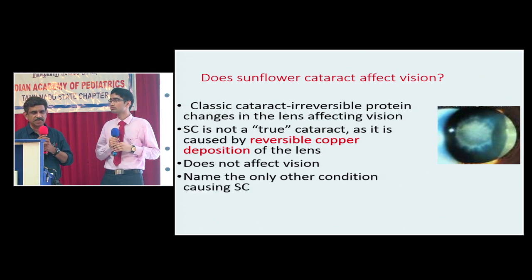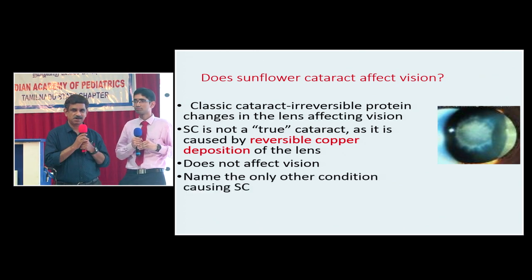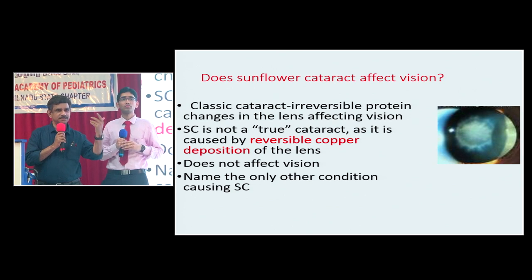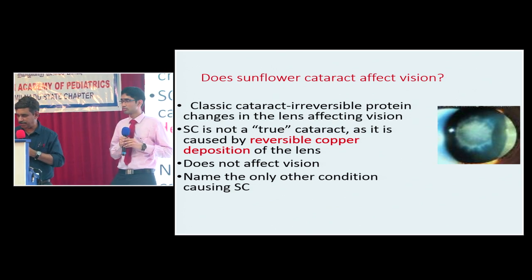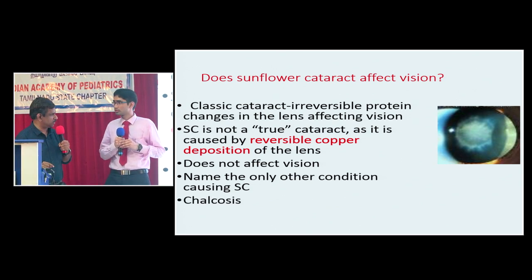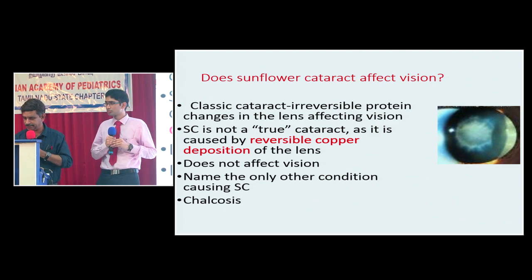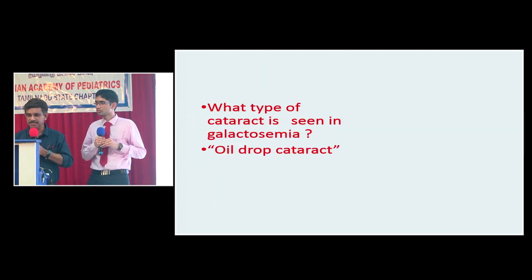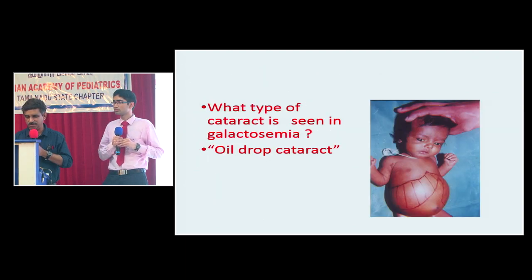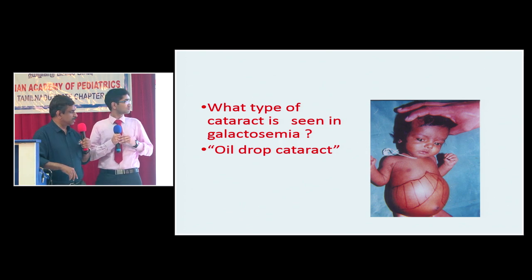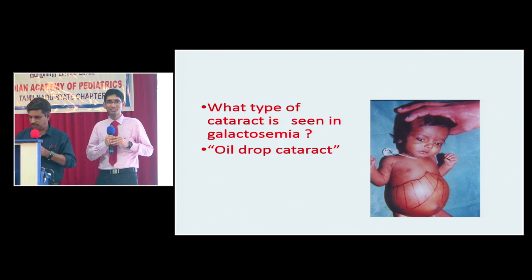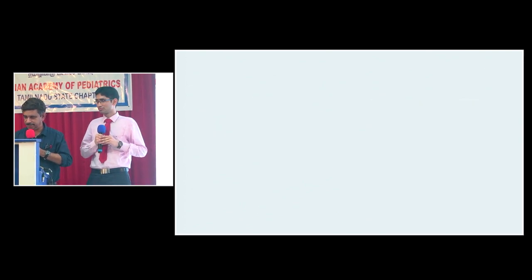Name the only other condition which may cause sunflower cataract. Yes, somebody is. Chalcosis, or copper foreign body in the eye. What type of cataract is seen in galactosemia? Oh, that is oil drop cataract. This is one of our patients. I'm sure Prince would have seen this patient with galactosemia.